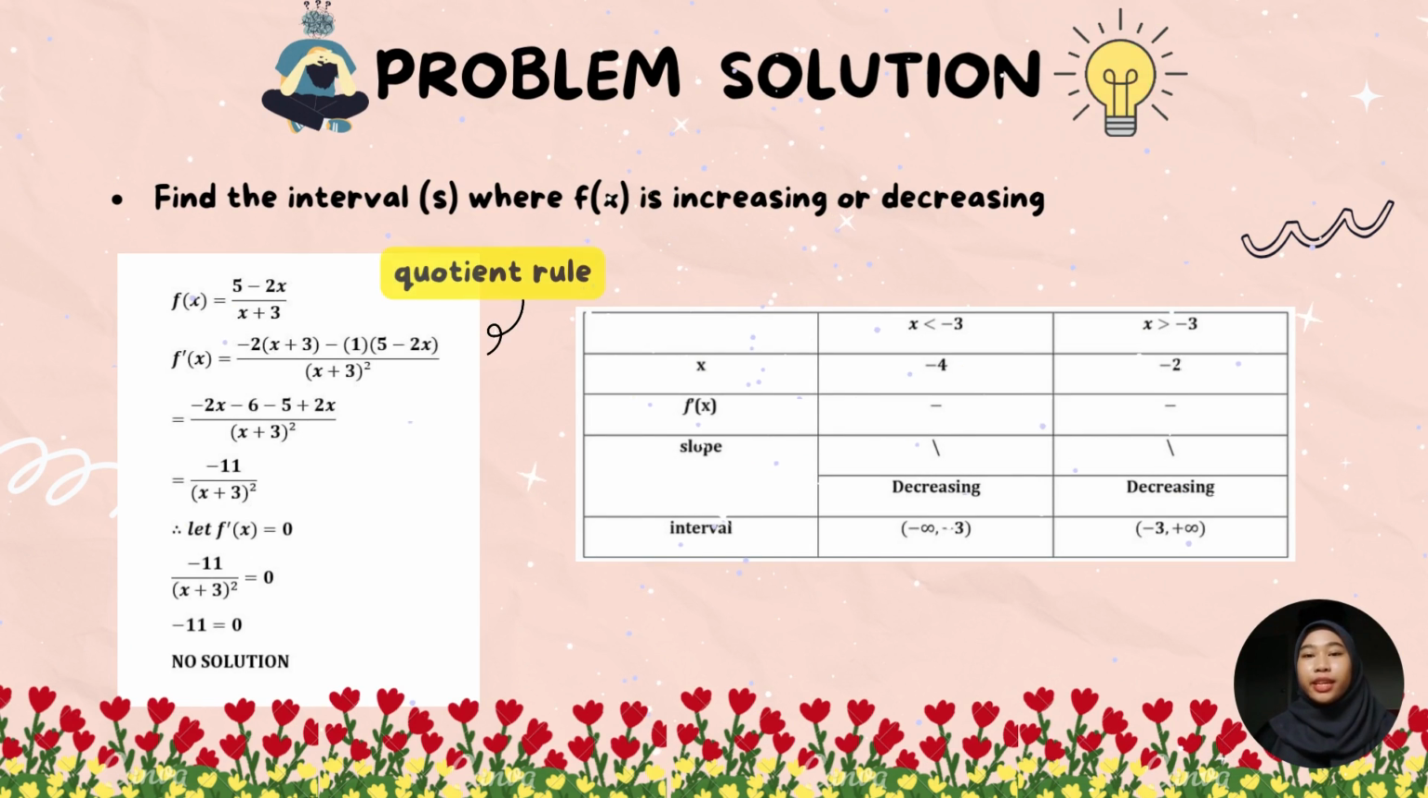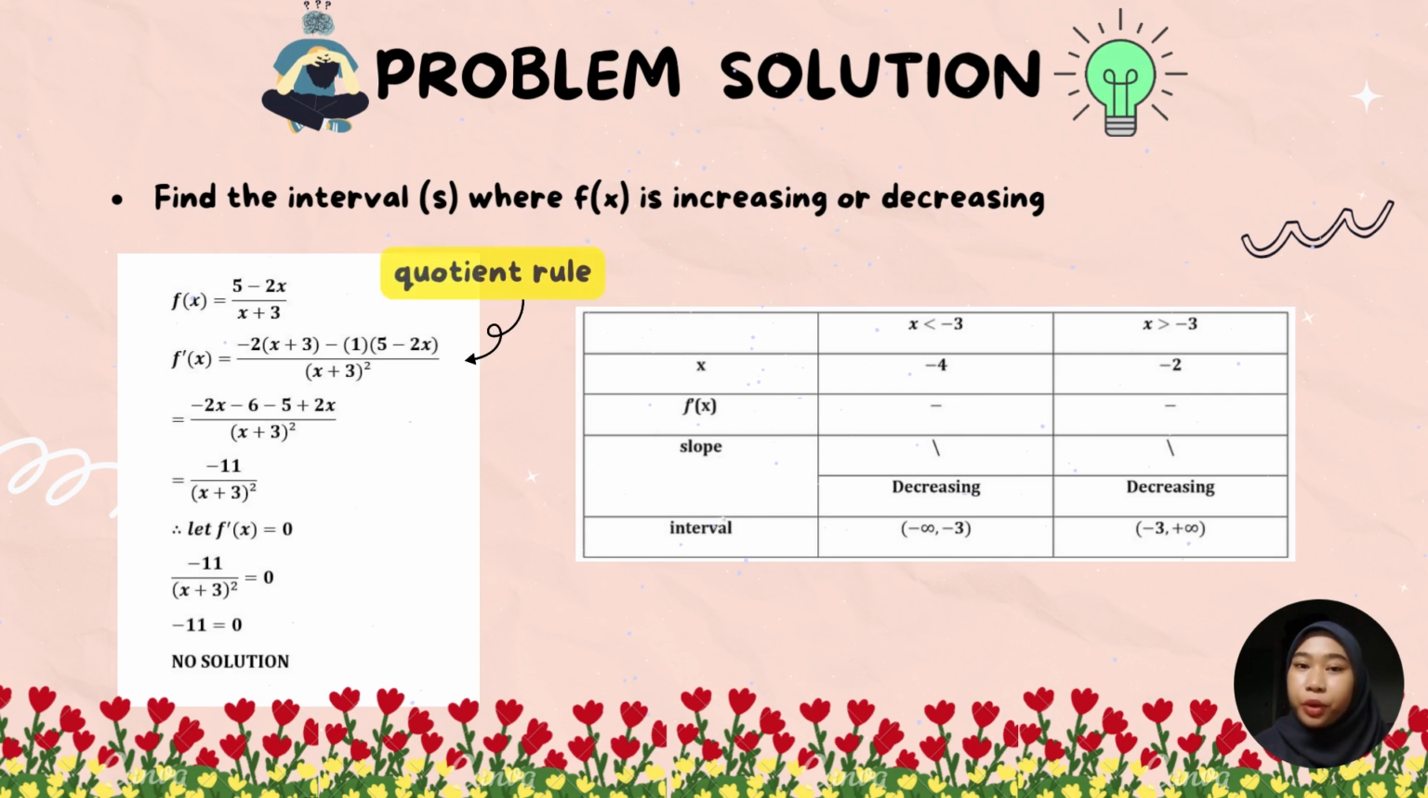Next, this is the answer for question number 3. The question asks us to find the intervals where f(x) is increasing or decreasing. To solve this question, we must make 5 minus 2x our u and x plus 3 our v. Then we use the quotient rule to differentiate the equation, and we substitute the values into the quotient rule. After we differentiate, we must let f'(x) equal 0 to determine whether the equation has a solution or not. And then we make the table to determine whether it is increasing or decreasing.